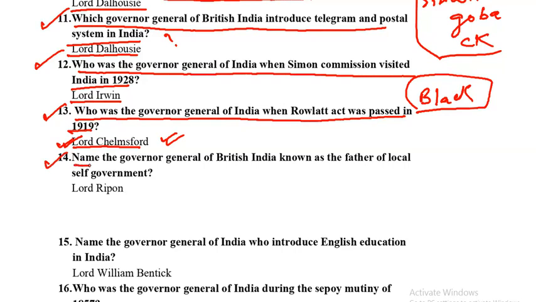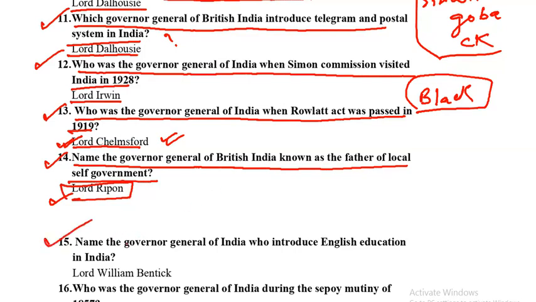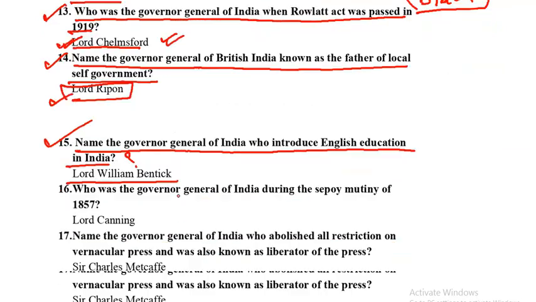Next question is, name the Governor General of British India known as the father of local self-government. The answer is Lord Ripon. So he was known as the father of local self-government. Name the Governor General of India who introduced English education in India. Very important. So it was Lord William Bentinck. So he introduced English education in India.